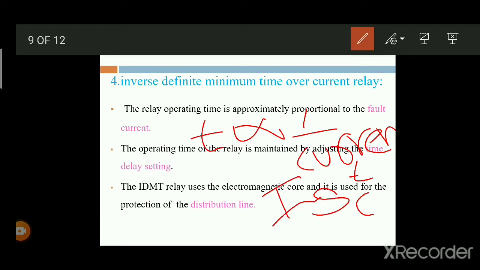If the short circuit currents are increased, then the time is reduced.